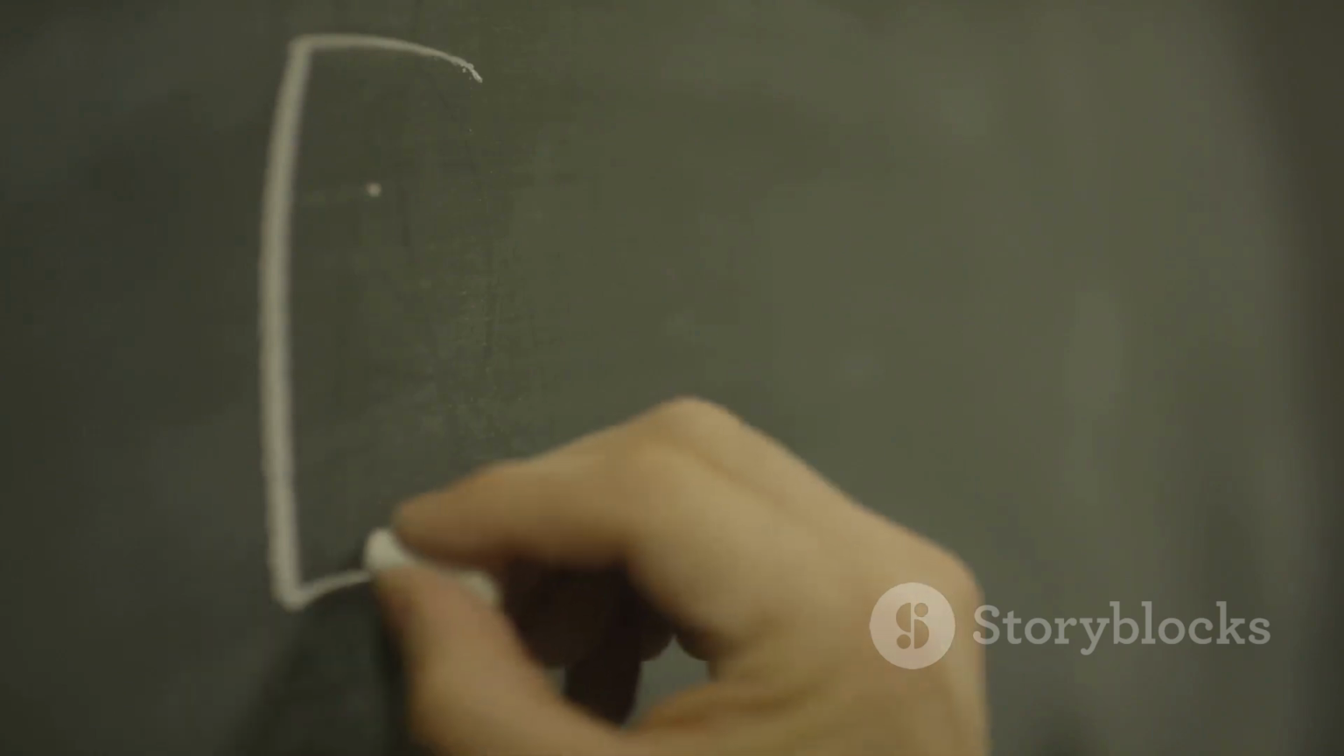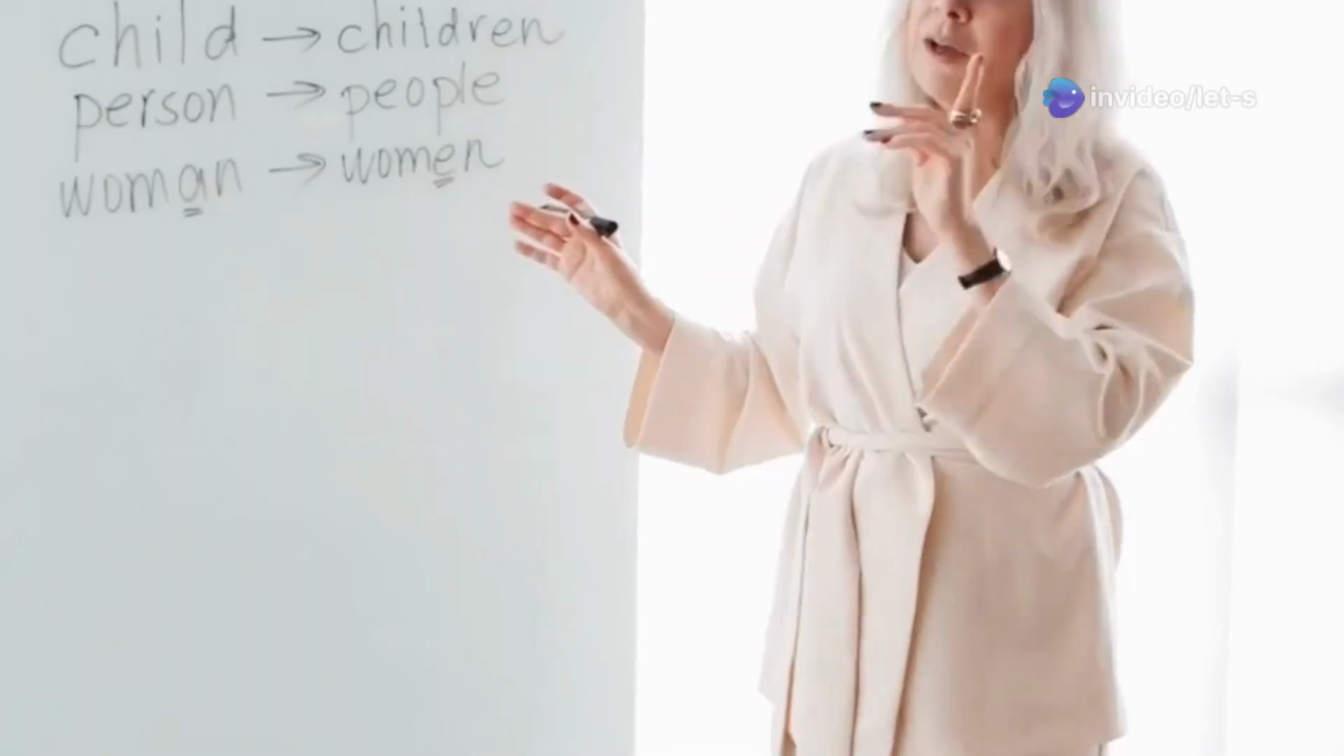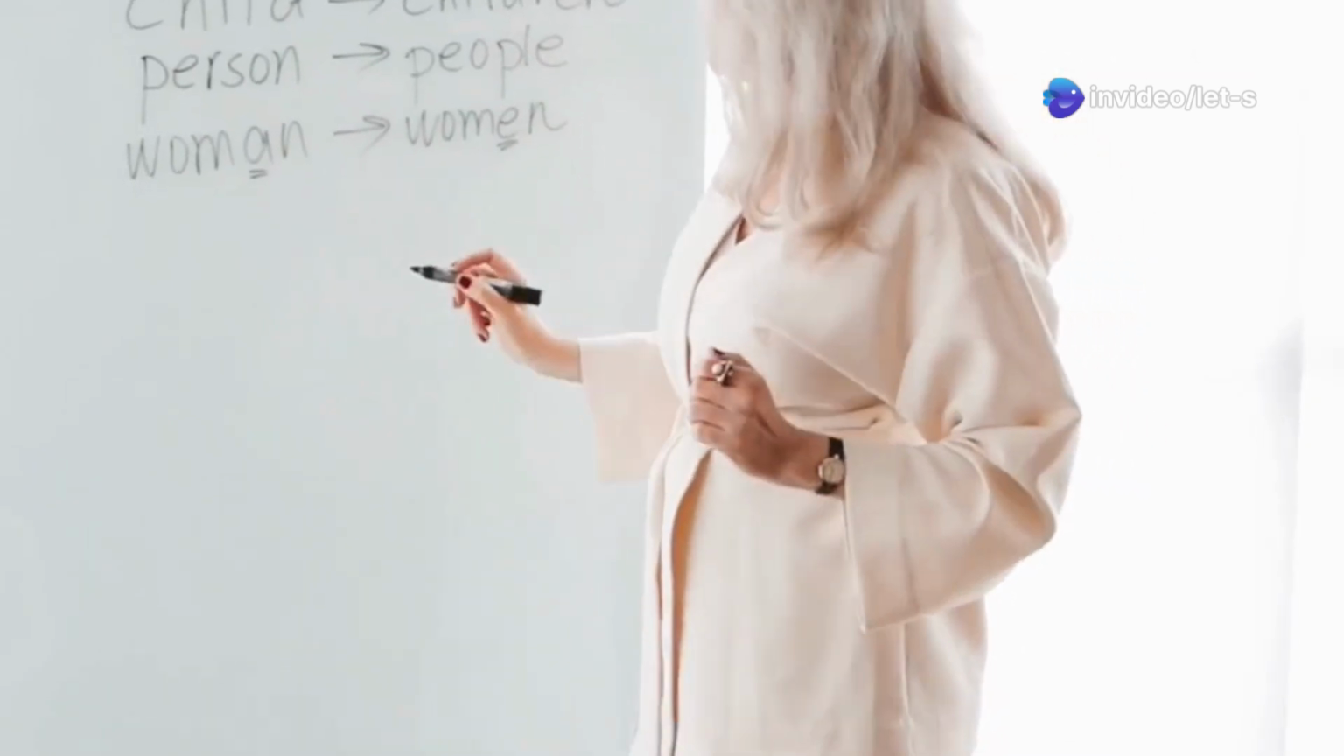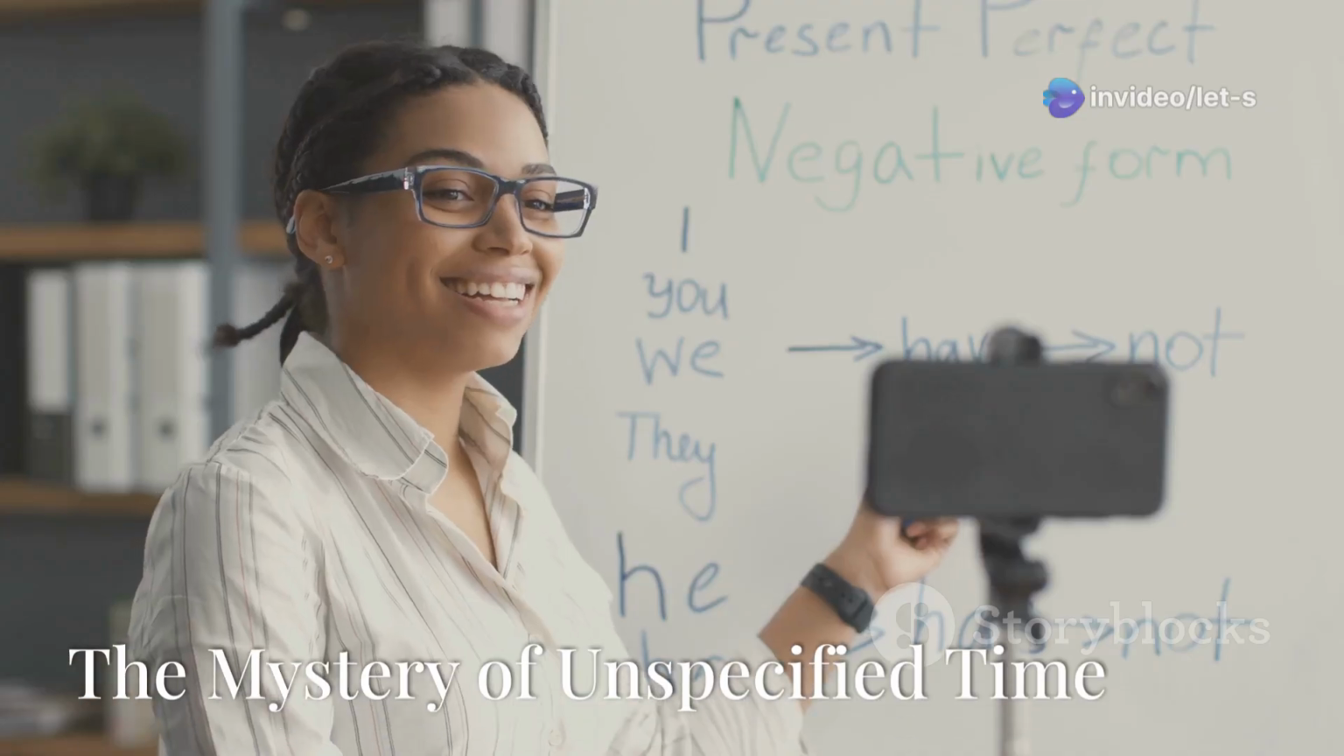The past participle is often formed by adding ed to the base form of the verb. For example, the past participle of walk is walked. However, some verbs have irregular past participles, like go, gone, or eat, eaten.